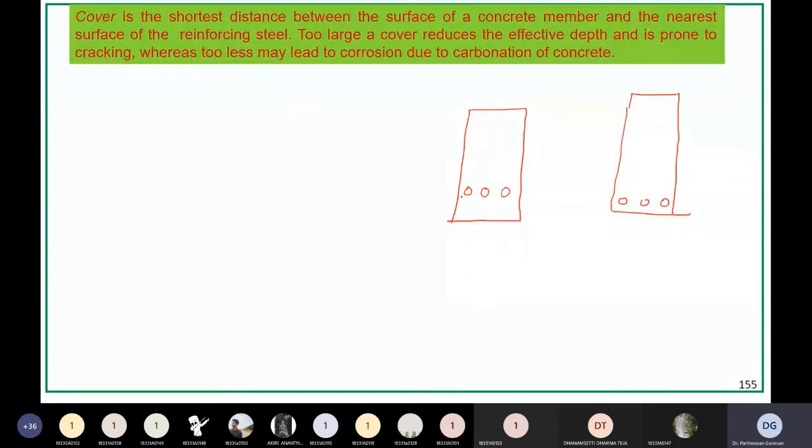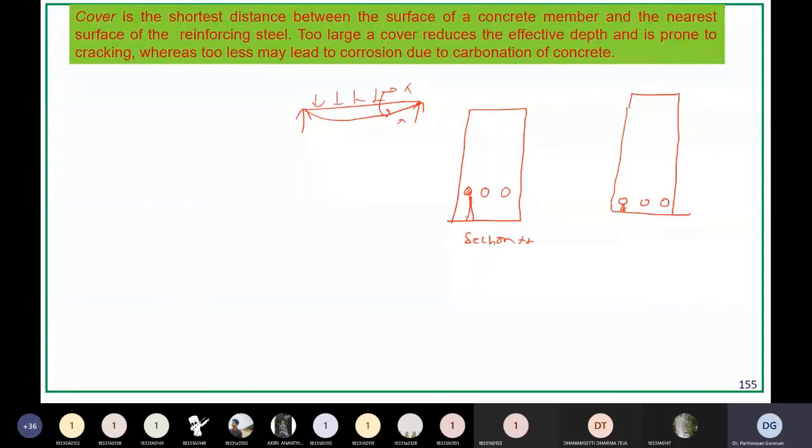Suppose this beam is a simply supported beam, and this is a cross section, section XX. Now, when I load this structure, all the bottom fiber is going to be in tension. Because the reinforcement is placed at a larger distance, you can develop this much crack. The cracking possibility is there up to here. But here, cracking is only this much. It may fail up to only this much.